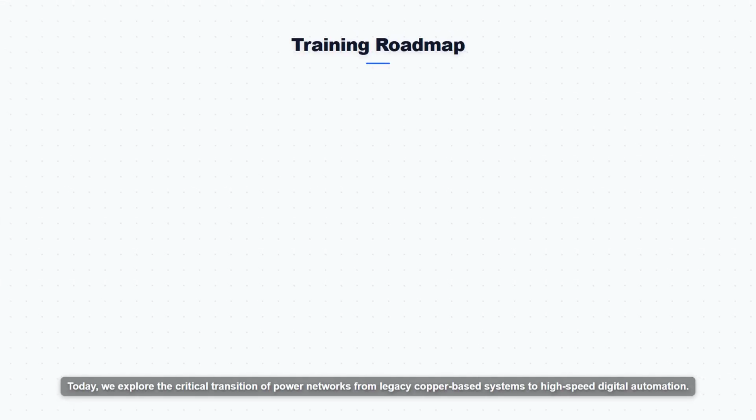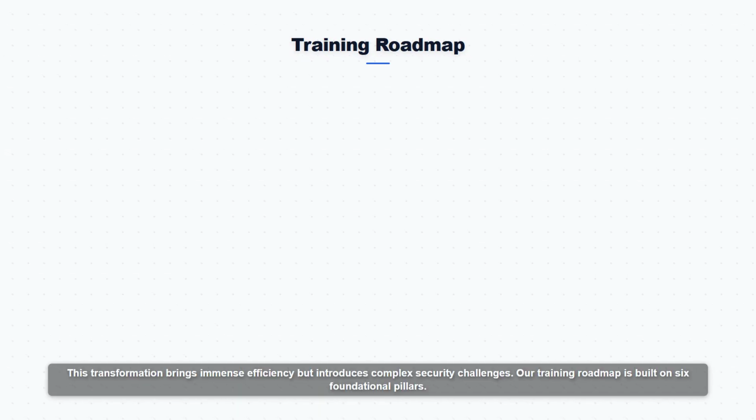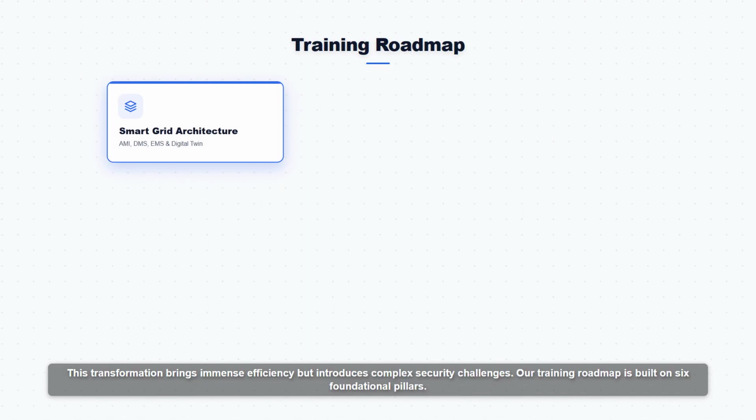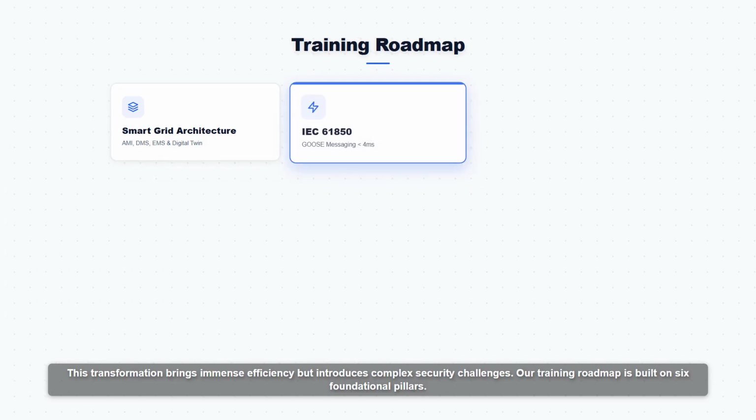Today, we explore the critical transition of power networks from legacy copper based systems to high speed digital automation. This transformation brings immense efficiency but introduces complex security challenges. Our training roadmap is built on six foundational pillars.